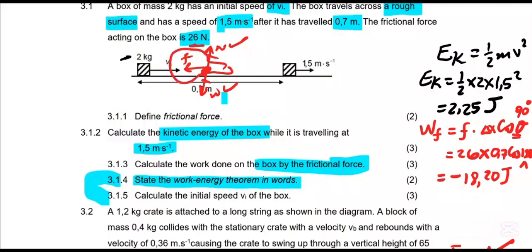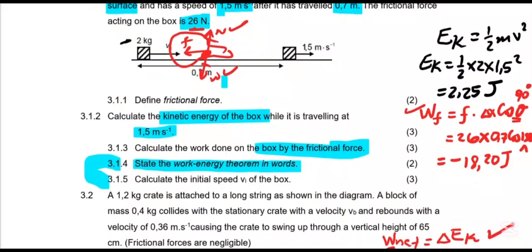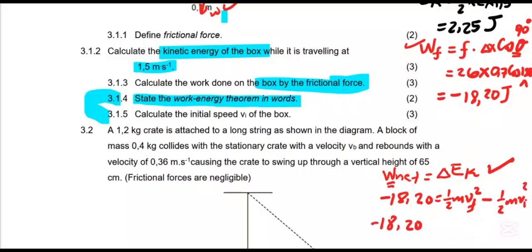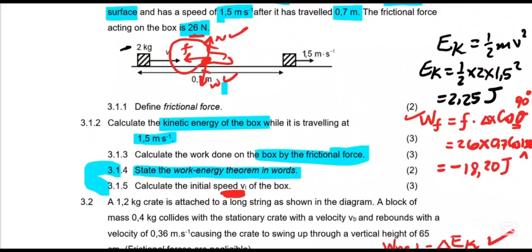So the work done by friction is our net. Work done by friction only, with the 180, is equal to 1/2 mv final squared minus 1/2 mv initial squared, since change is final minus initial. So we substitute. We are looking for v. They say calculate the speed vi. So is the speed v initial or final?